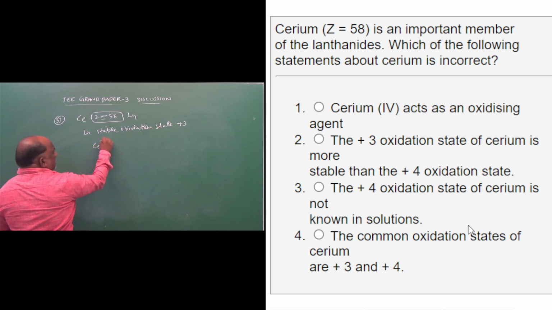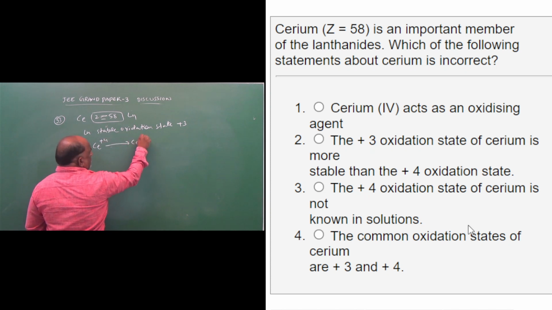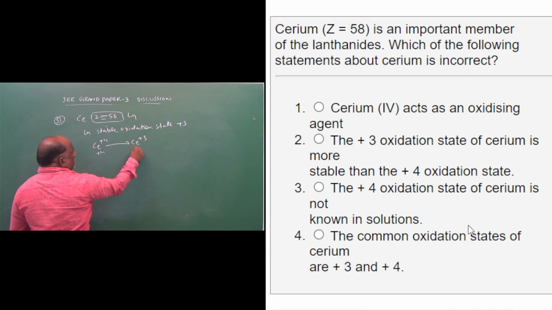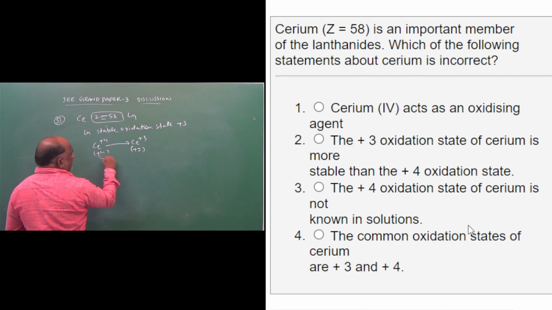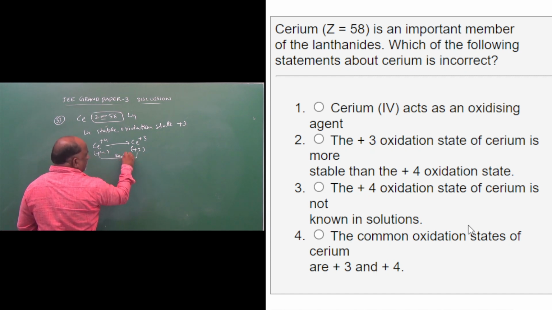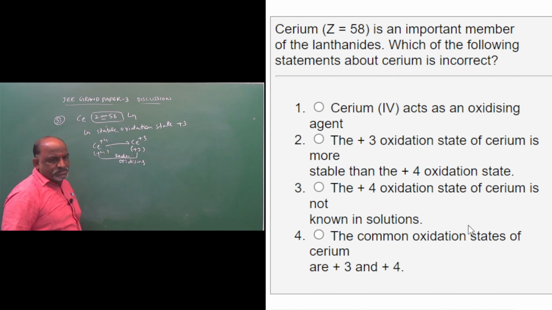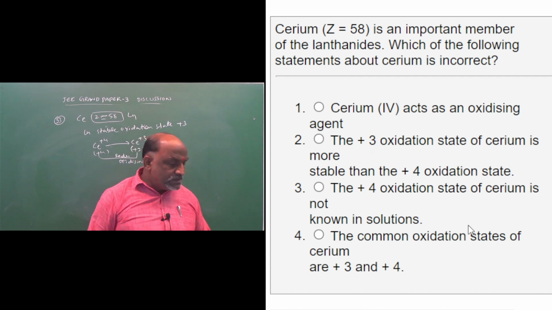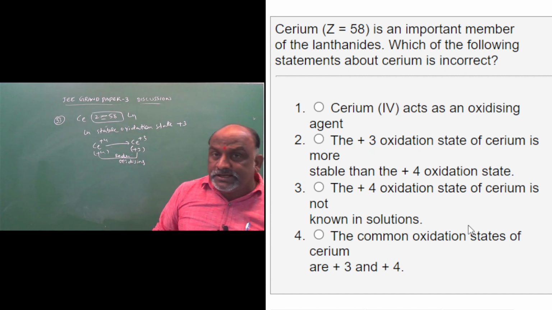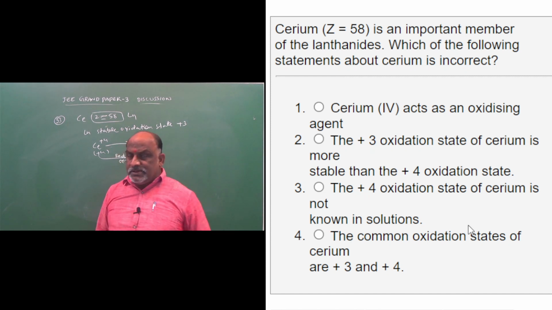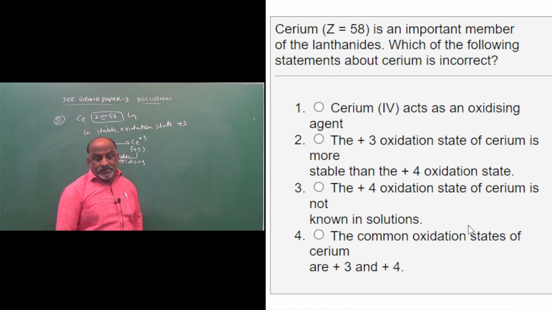So cerium plus 4 to cerium plus 3, plus 4 to plus 3, is reduction. So it acts as what agent? Oxidizing agent. First option, cerium 4 plus acts as an oxidizing agent. That is the right statement.